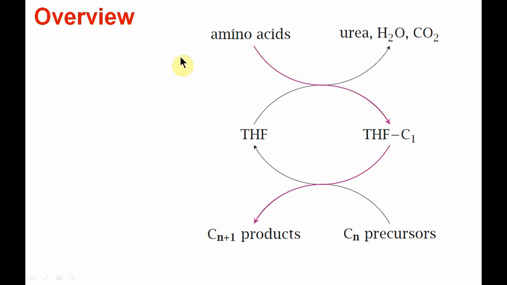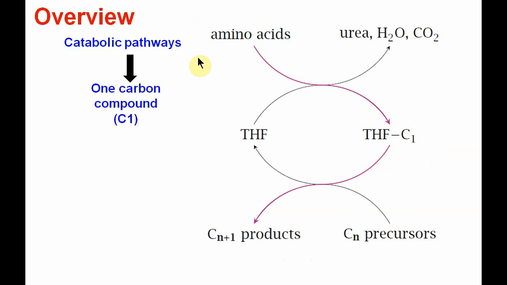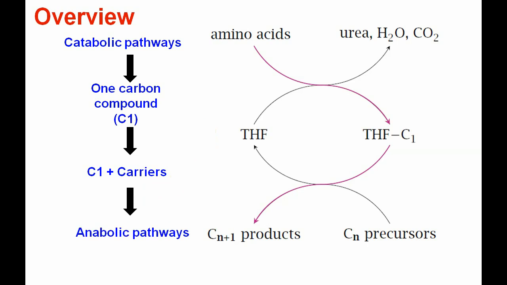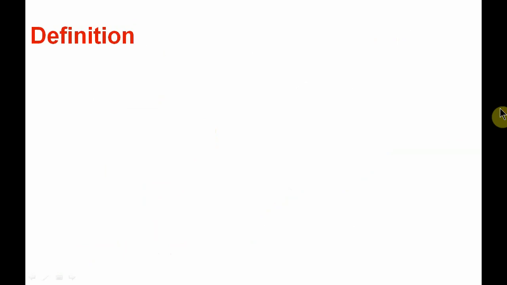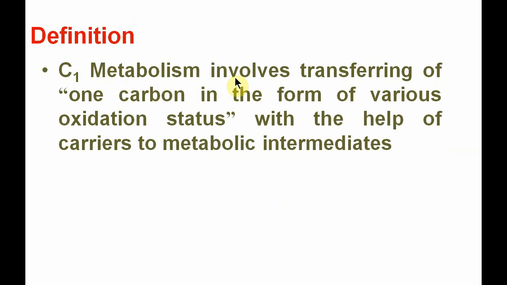So in brief, the various catabolic pathways will form 1 carbon compounds. This 1 carbon compound combines with the carriers, and then this carrier will donate the 1 carbon compound to form various products, so they are helpful in the anabolic pathways. Let us first define 1 carbon metabolism. 1 carbon metabolism involves transferring of 1 carbon in the form of various oxidation states with the help of carriers to the metabolic intermediates.